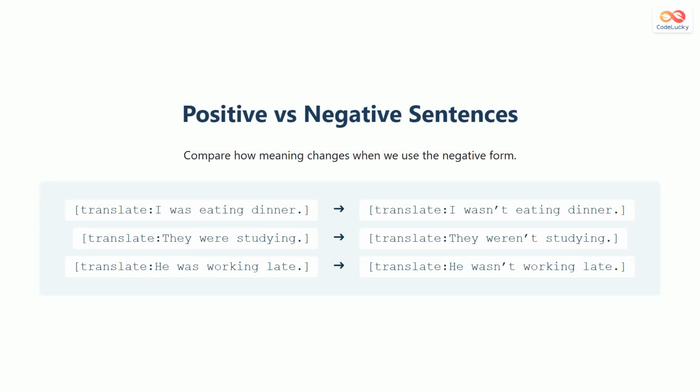Compare how the meaning changes when we use the negative form. The sentence I was eating dinner means the action was happening, but I wasn't eating dinner means the action was not happening. They were studying becomes they weren't studying, and he was working late becomes he wasn't working late. The difference lies only in adding not after was or were.